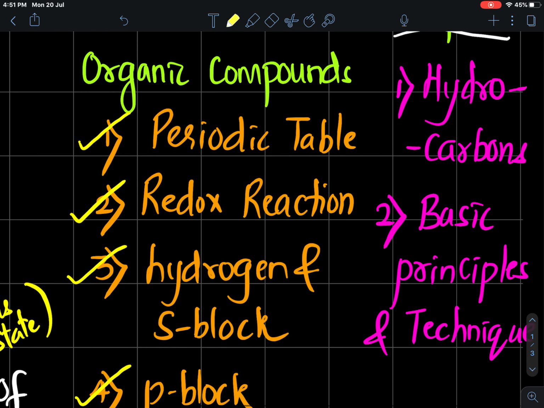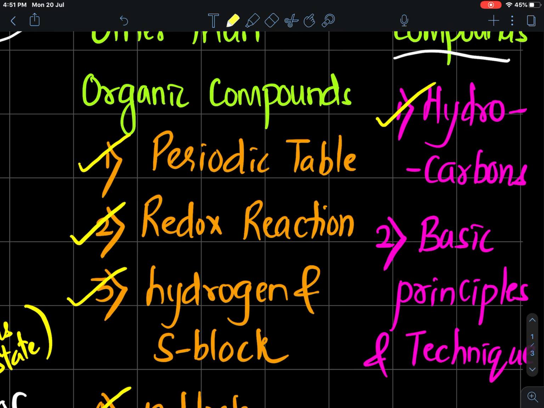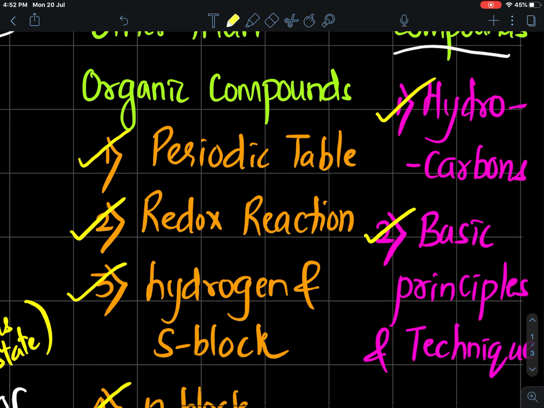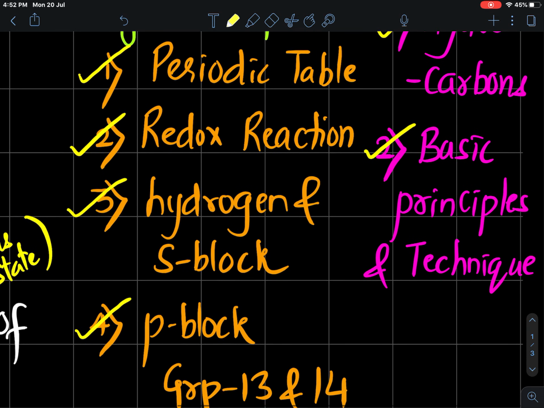Then chapters for organic chemistry are hydrocarbons, where you learn alkanes, alkenes, alkynes, aromatic compounds. All this makes up hydrocarbon. If you want, you can remember them as separate chapters, or you can compile and learn them as hydrocarbon. There's one more section for organic chemistry called basic principles and techniques.